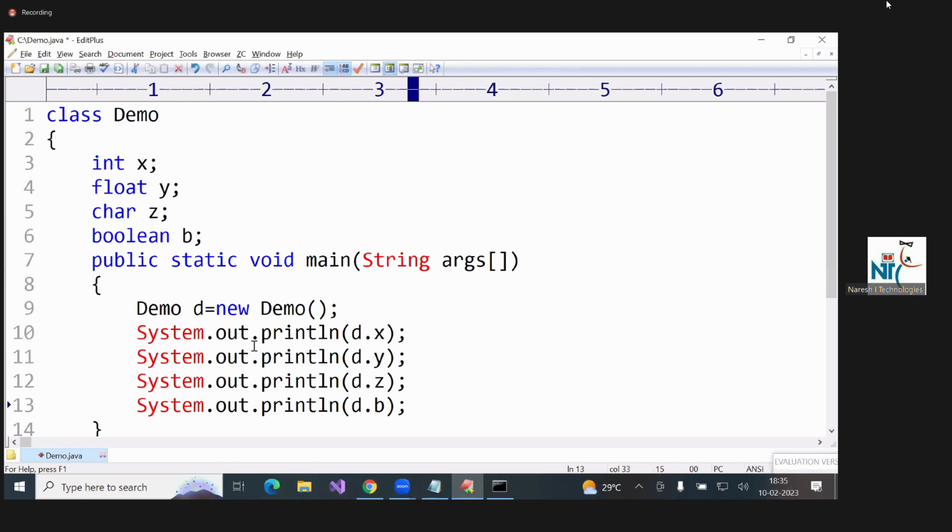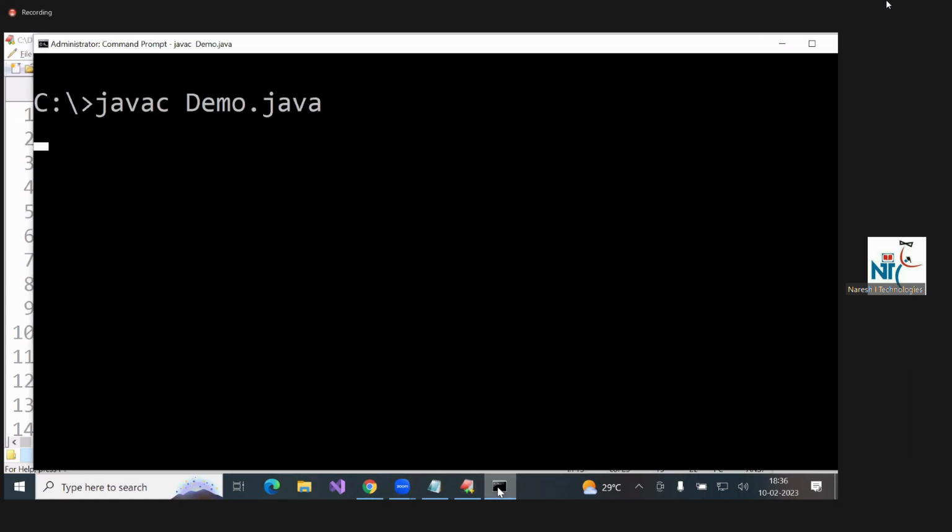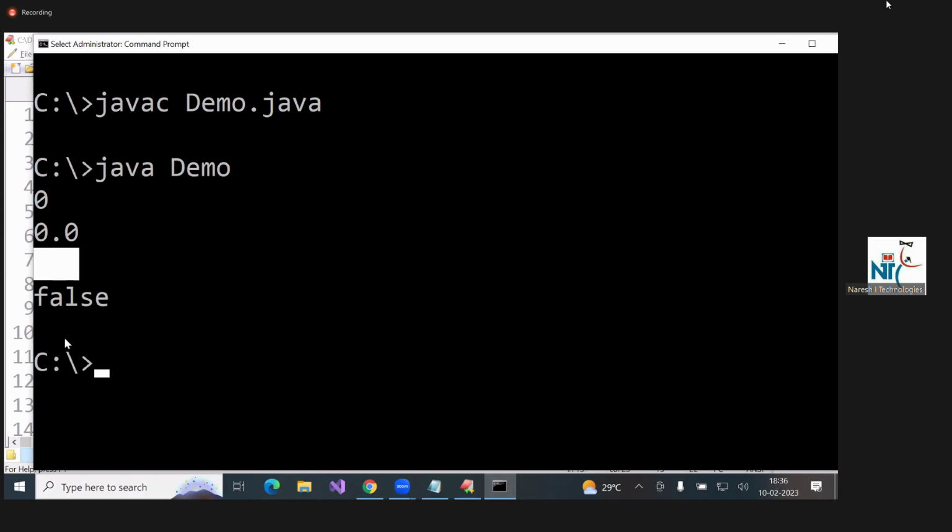Here d.x, it is 0. D.y is 0.0f in the programming, but the output is 0.0 only. While writing yourself you write 0.0f, but the output is 0.0. Here one blank space, here false. File, save. You observe. Compilation, execution. See, it is 0, here 0.0. One blank space is there. After that false. So it is a character.